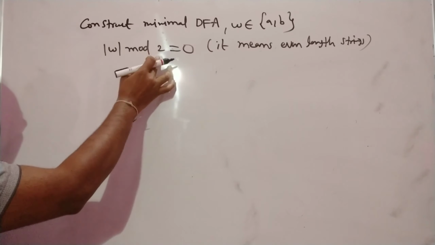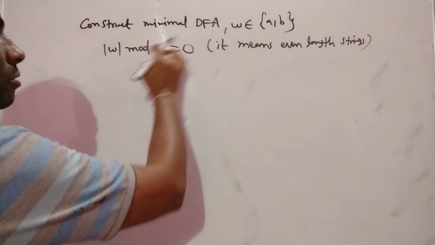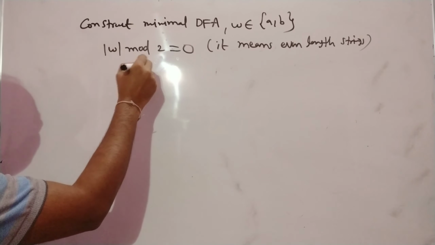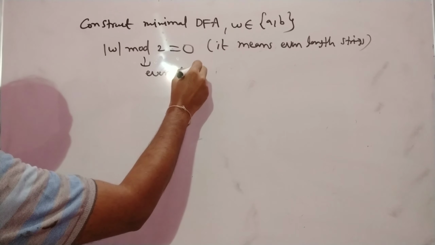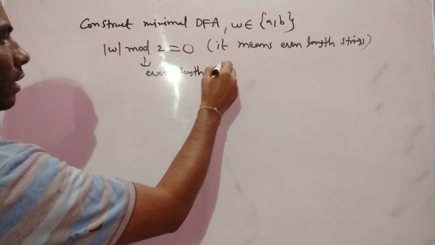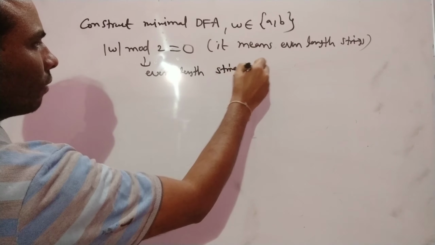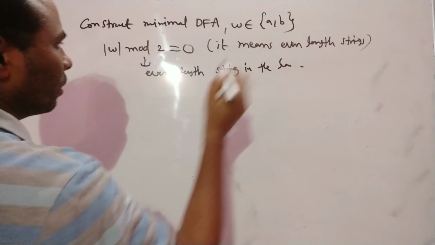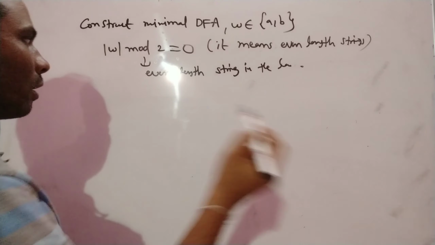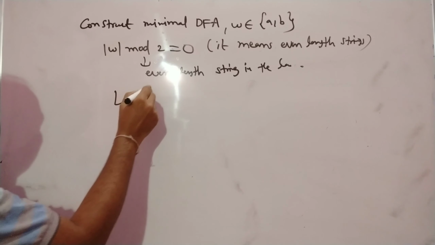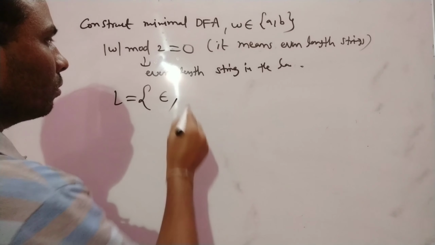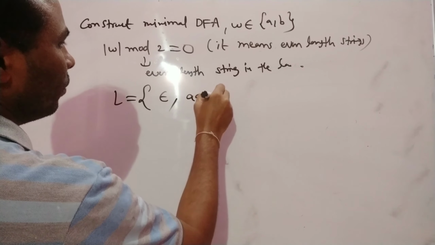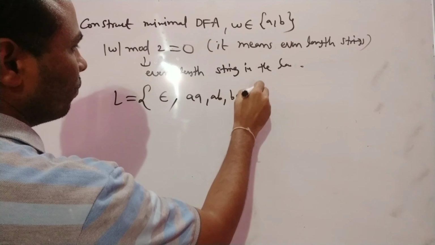You divide by 2 and get remainder 0, which means you are going to consider the even length strings in your language. It means length 0, length 2, 4, like this. For example, epsilon is length 0, and length 2 is AA, AB, BA, BB.